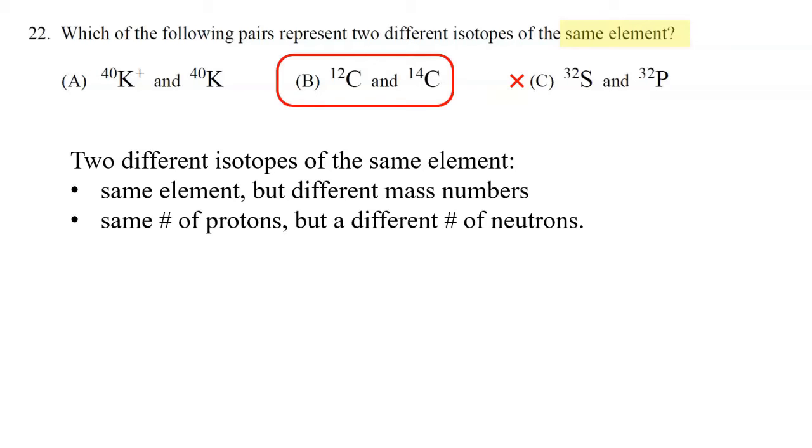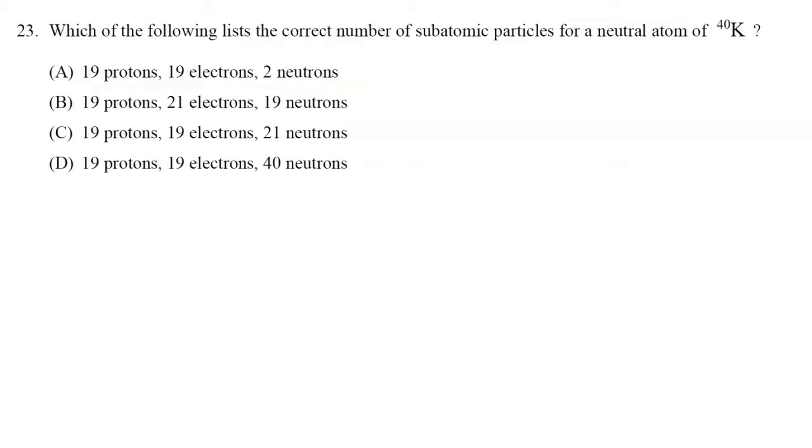Correct answer is choice B. That's carbon-12 and carbon-14. Same element, but different mass. The reason why it's not choice A is because they both have a mass of 40. One of them is an ion, and the other is an atom. All right, correct answer for 22 is B. Let's take a look at number 23.